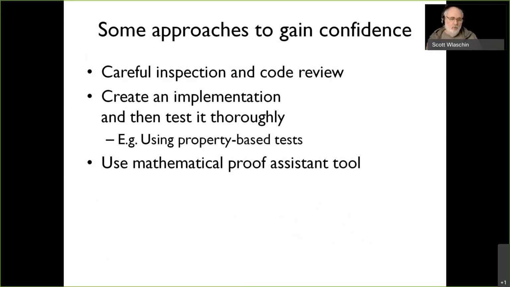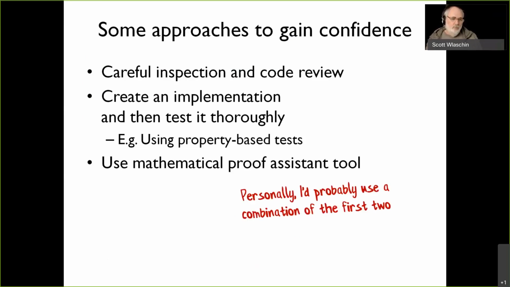And the final way would be to use a mathematical proof assistant tool like Coq or something. And that is probably overkill really for something like this. So personally, what I'd probably do is use code review and careful inspection of the code. And then things like property-based tests would be a fantastic way of finding bugs in this kind of code. It will probably find this bug straight away. So for linear single-threaded code, the tools that you're used to work pretty well.